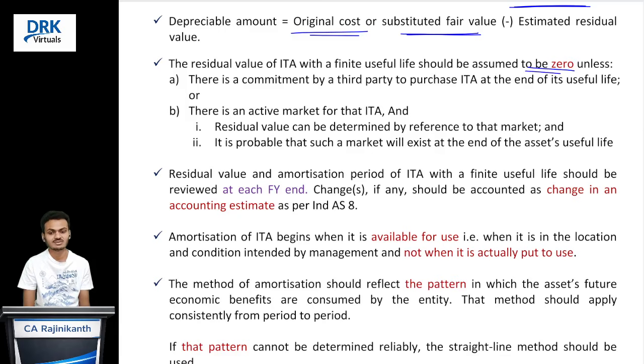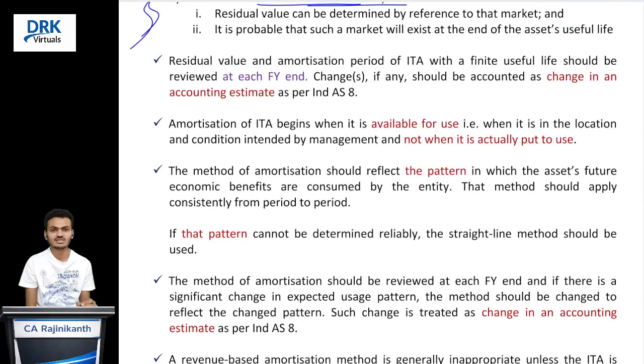However, there are exceptions. What are they? If there is a third party commitment to purchase our intangible asset at the end of its useful life, or when there is an active market for that intangible asset at the end of its useful life. In these two situations, yes, we can take the residual value. In any other case, residual value will become 0. As we know, in this formula, residual value and useful life both are estimated, correct? They are estimations, not actual numbers.